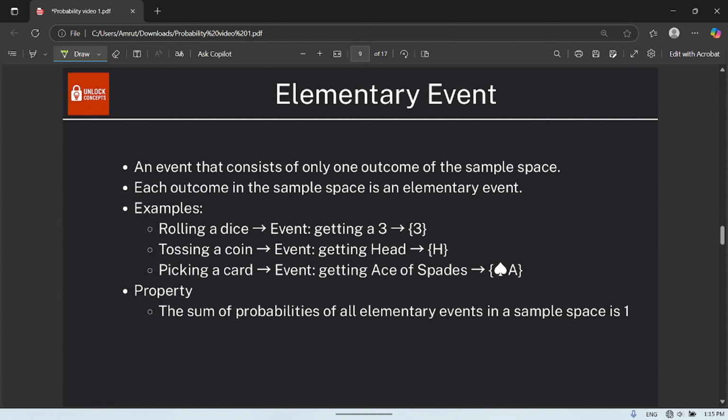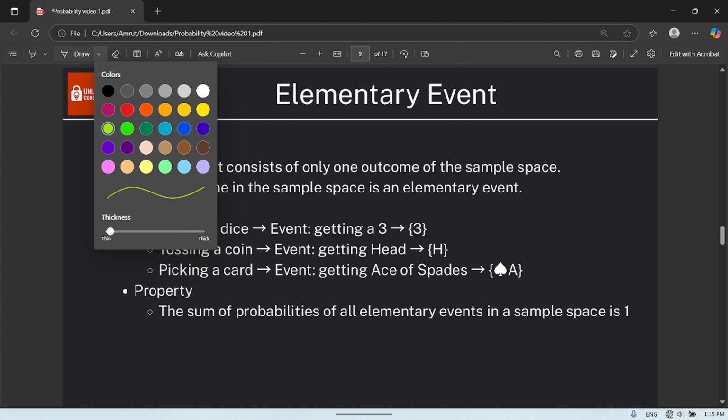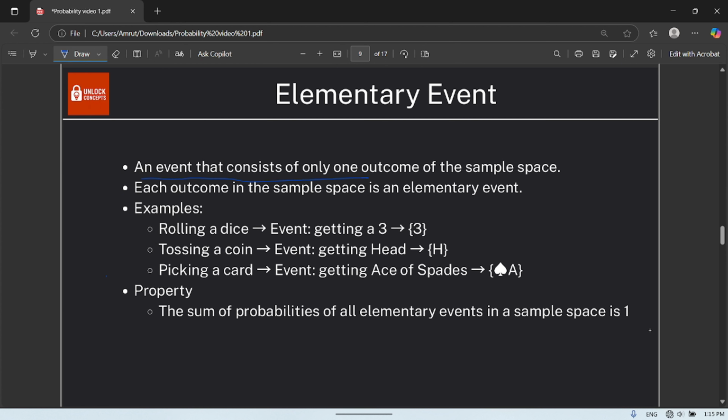So now let us get into the next topic, that is elementary event. An event that consists of only one outcome is known as an elementary event. Each outcome in the sample space is an elementary event.